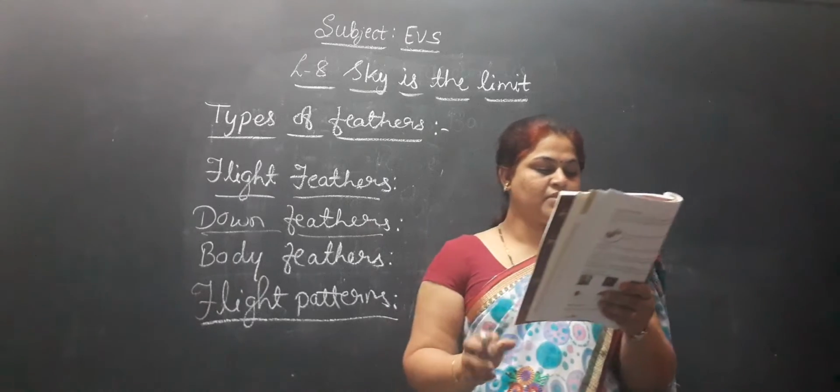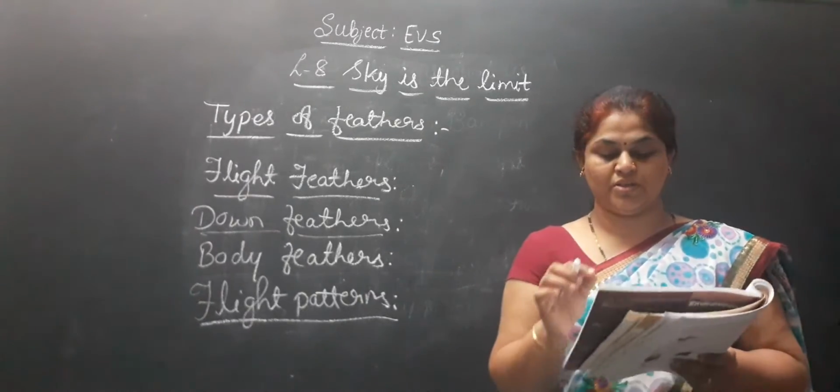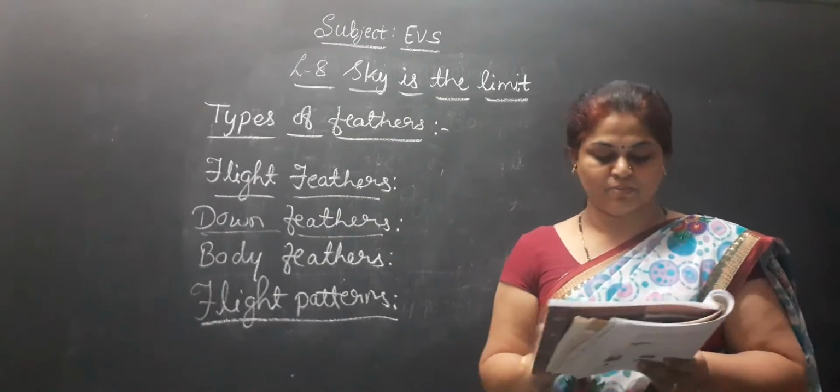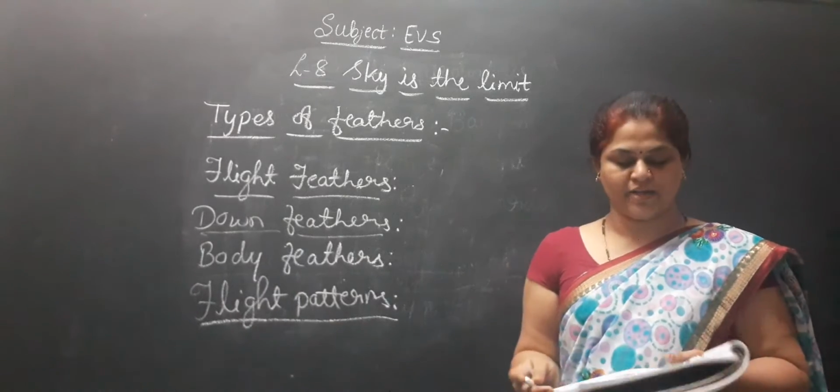Not all the birds can fly. Some of the birds like kiwi, emu and ostrich are flightless birds. So which ones will not fly? For that we say flightless birds.